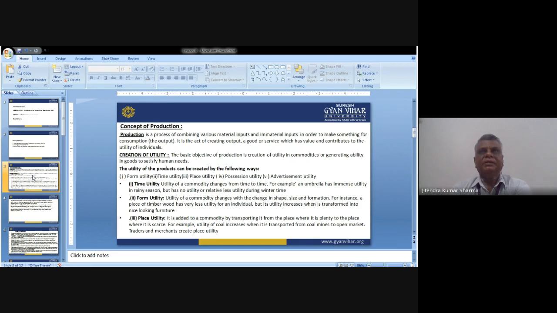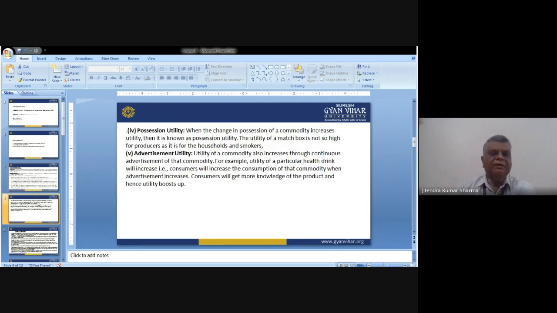So it's a place where the product is being used, creating a utility in that particular area, or for that particular group of people, to whom we are calling the place utility. You can understand this very simply: some things which we produce somewhere else are being utilized in some other part of the world. This type of utility, which we sometimes create in the world, we call the place utility.